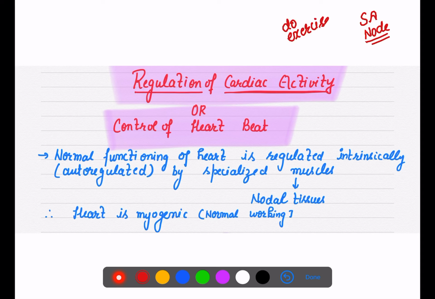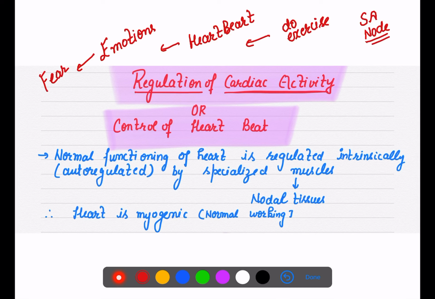Your heartbeat increases, right? Especially during emotions, when we are very happy or very excited, our heartbeat also increases. Third, when you have some kind of fear, your heartbeat also increases.